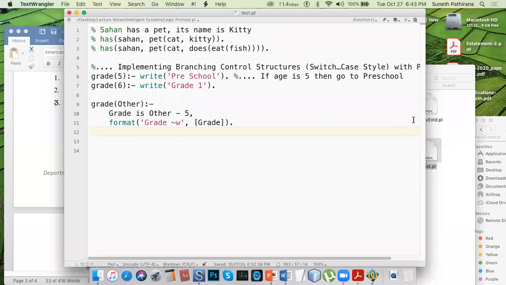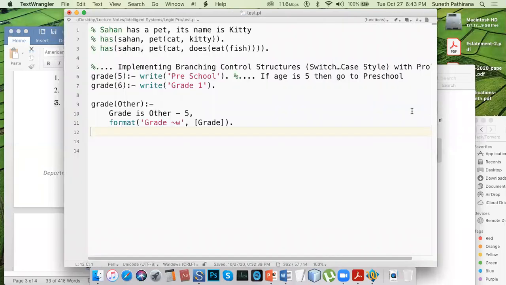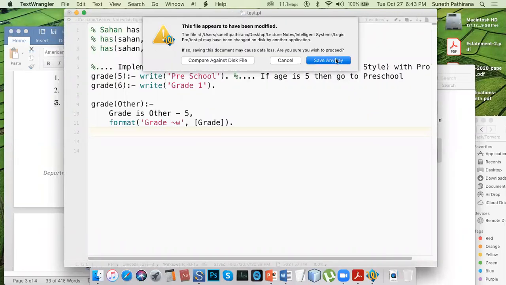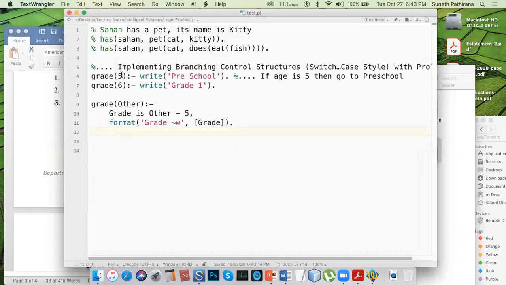So I have written a program. Okay. So grade 5, that means case 5. Case 5, when the input parameter, what we call the argument, equals 5, right? So classify that as a preschool student. And if the student's grade is 6, then we can classify that as grade 1. Accordingly, you can write all the cases here. You can list them out. Okay.